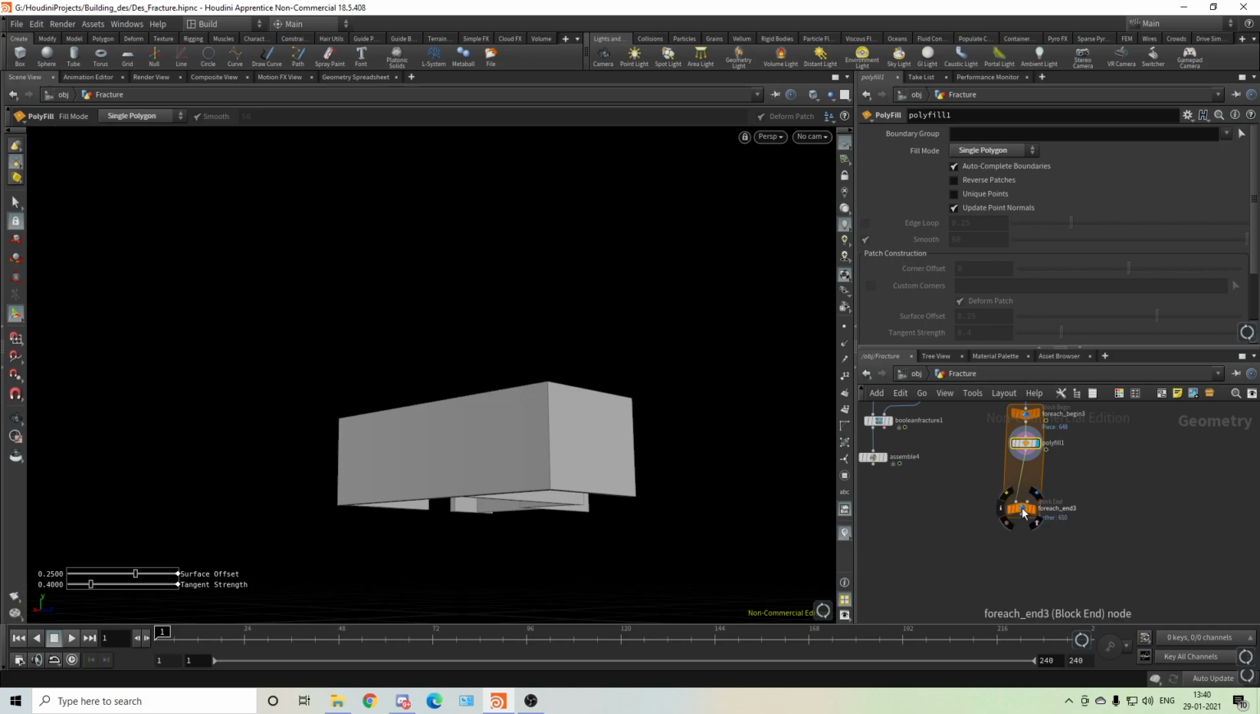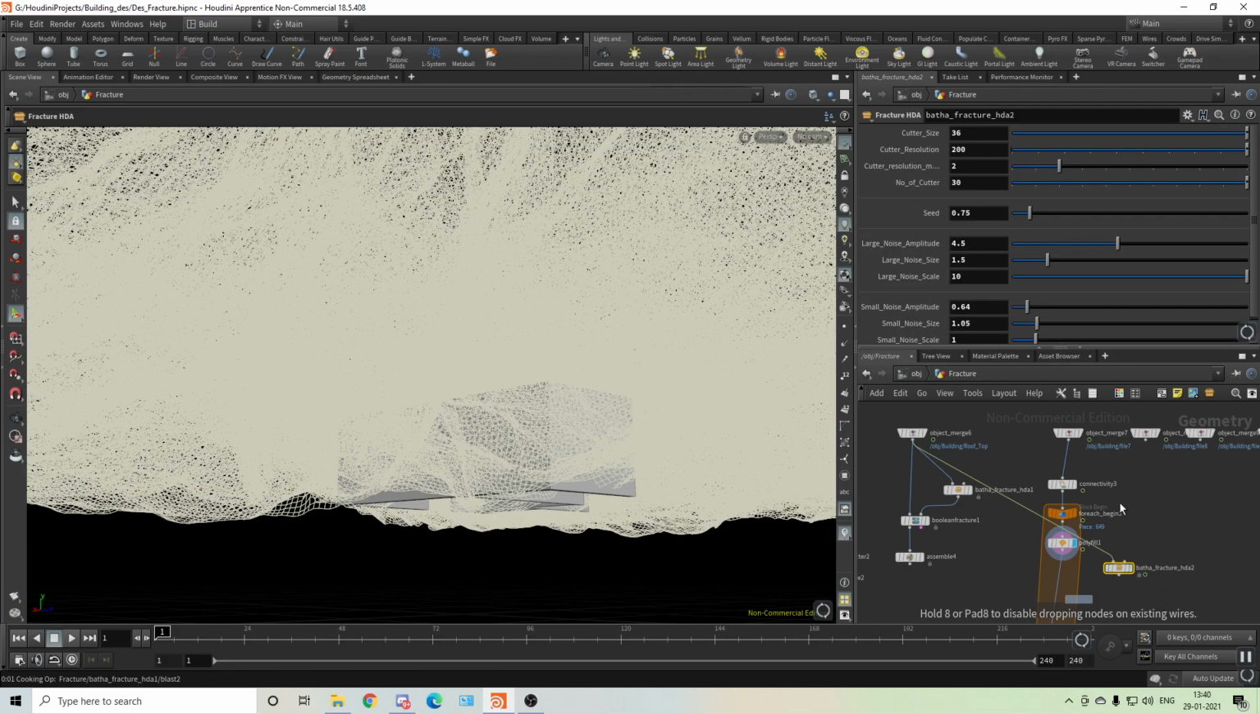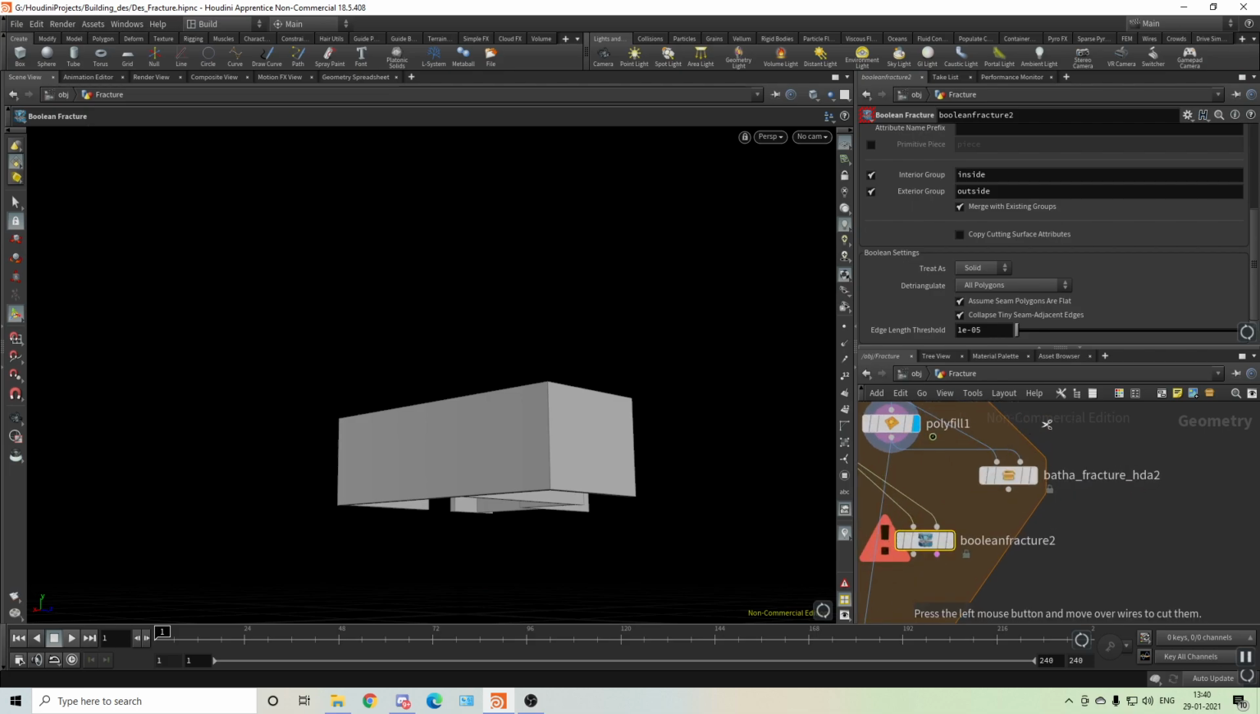Now you can create that cutter and the boolean. Oh, it's so heavy. No, no, no, no. What the hell? I have to cut everything.